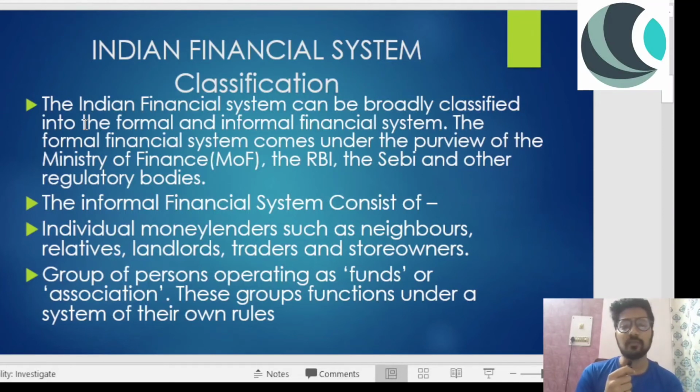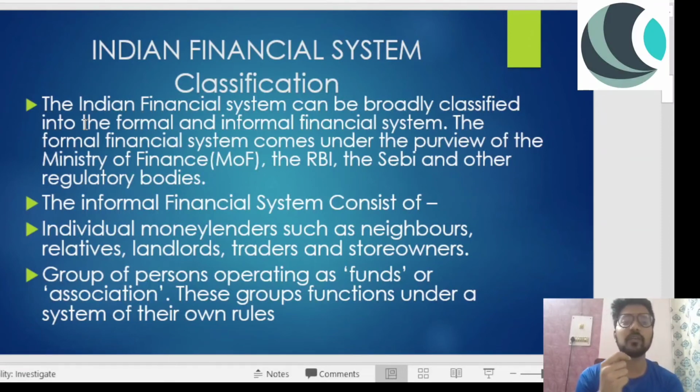The examples are informal money lenders, neighbors, relatives, landlords, traders, and store owners. Now you must have heard of the concept of committee in India, right? Because that is a pretty well-known informal concept in India. What usually happens is there are people of different groups. They form a committee, and everyone deposits some amount of money. Let's suppose someone needs that money to finance their daughter's wedding or some other activity, such as funding someone's education.